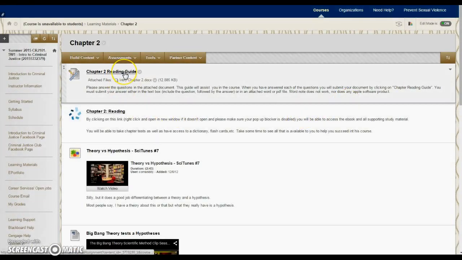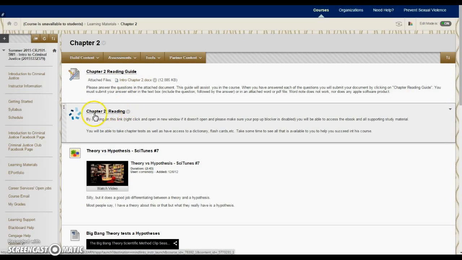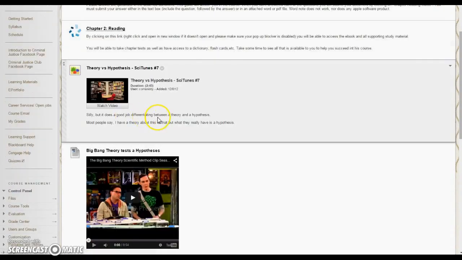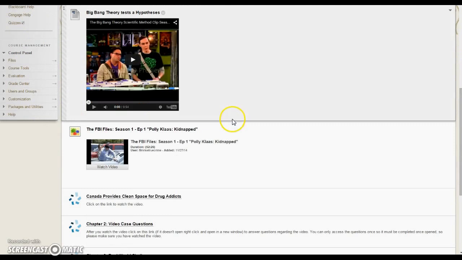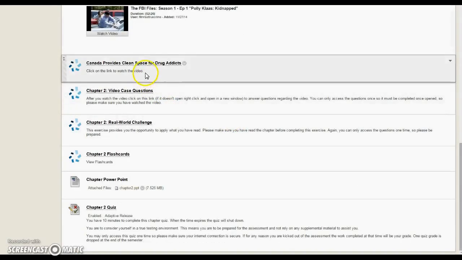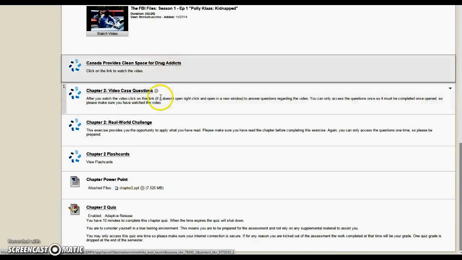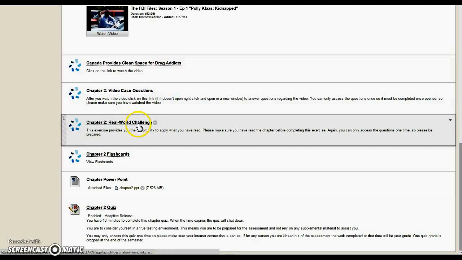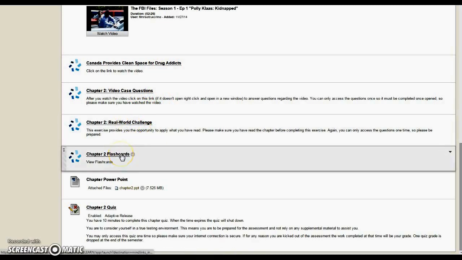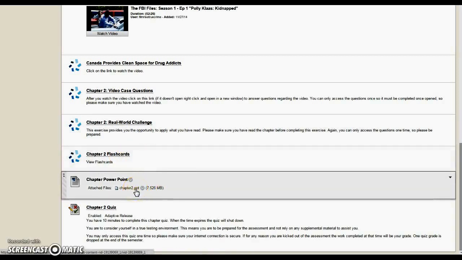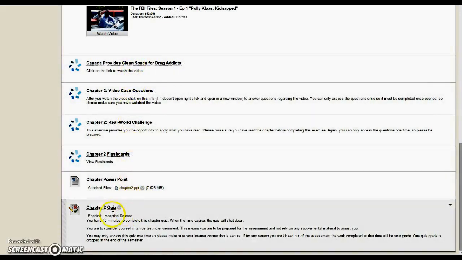You'll have the reading guide that is a homework assignment for you that you must submit. You'll actually have the reading material that's available to you in an e-format, and sometimes there'll be videos that are embedded with different information that relates to the subject matter of that chapter. Then you'll have to watch a video through Cengage. You'll have to answer questions with regards to that video. You'll have to complete another homework assignment. There are some flashcards that are vocabulary specific to that particular chapter. The chapter PowerPoint is posted for you. And then once you complete all of this, your chapter quiz.